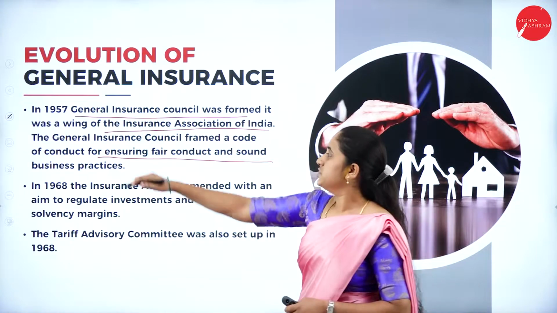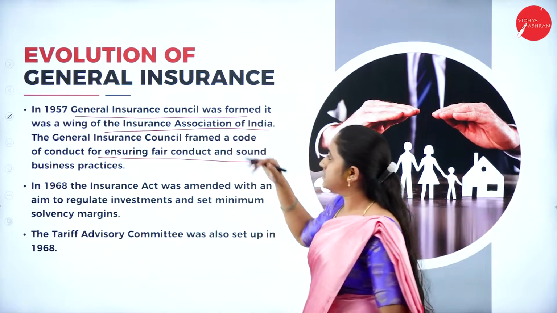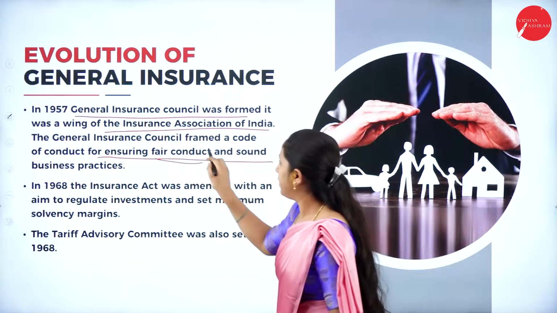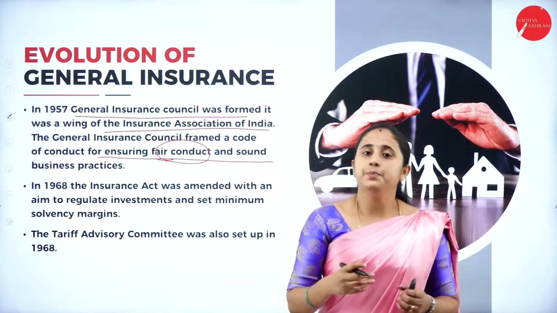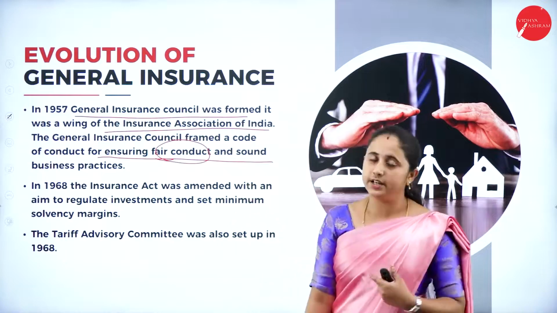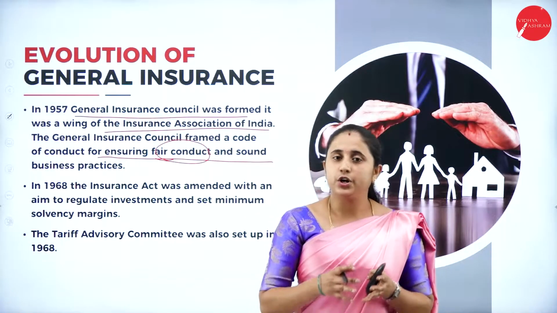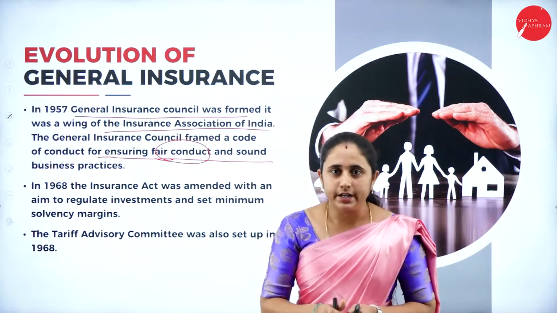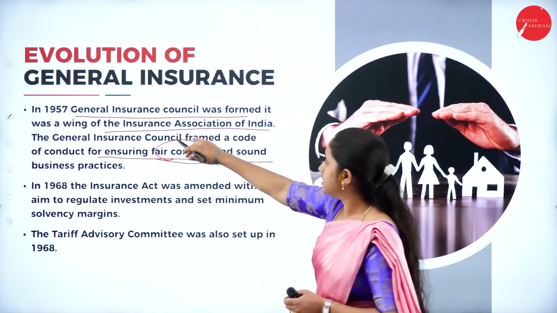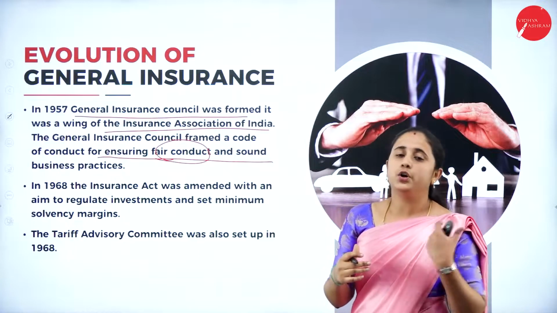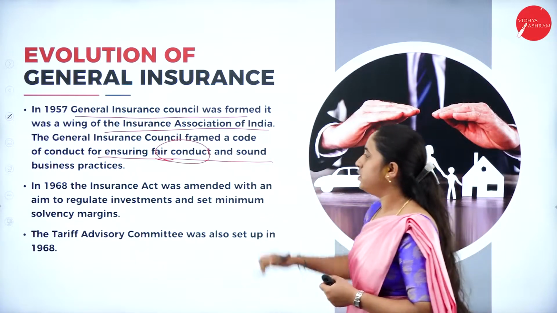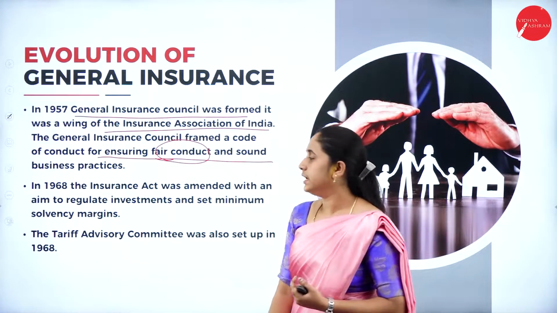To ensure fair business transactions, you want some rules and regulations, a code of conduct. So this council was set up to frame that code of conduct for fair and sound business in the field of general insurance.